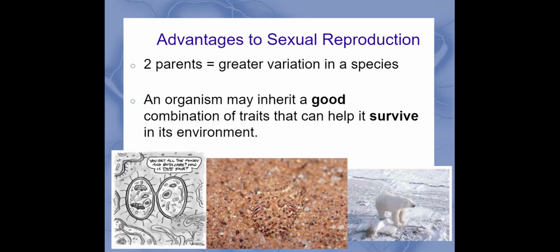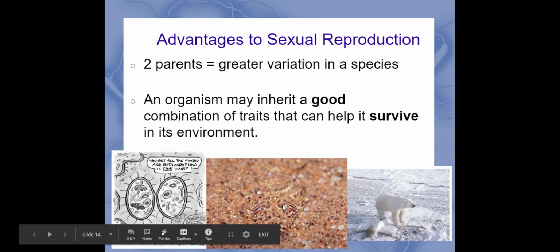There are some advantages to this type of reproduction. Because there are 2 parents, you get lots of variations or differences within the species. And sometimes you get a really good combination of traits that are going to help the organism survive. I like to call this hitting the genetic jackpot because you're faster, you've inherited stronger claws, a coloring that helps you blend into your environment. For example, there's a snake here.